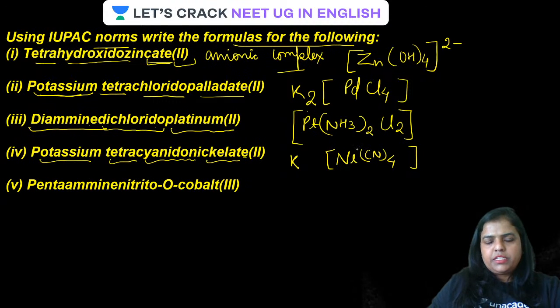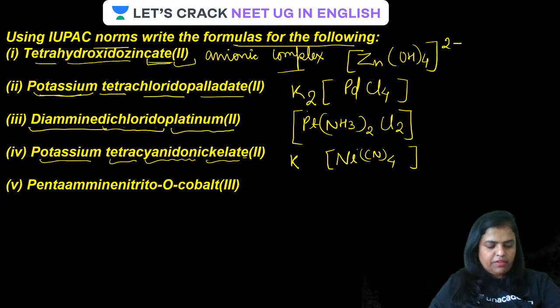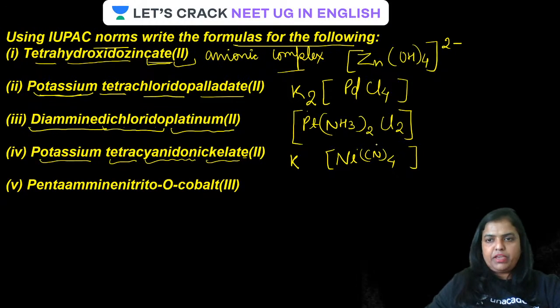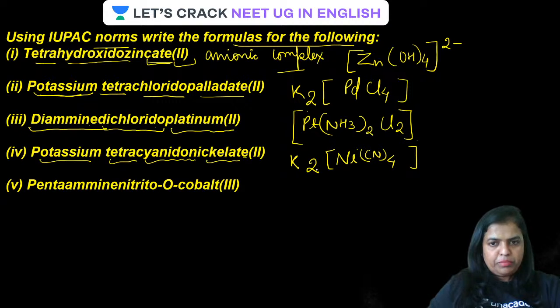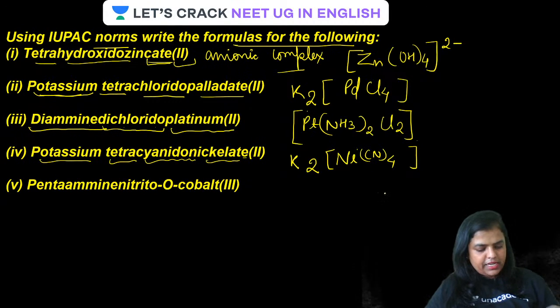Nickelate 2 means the CN is going to have -4. So, because nickel is in +2 oxidation state, the complex will have a -2 charge. Therefore it will be K2. That -2 will be written over here as a subscript. K2 Ni(CN)4. Is that clear, guys?